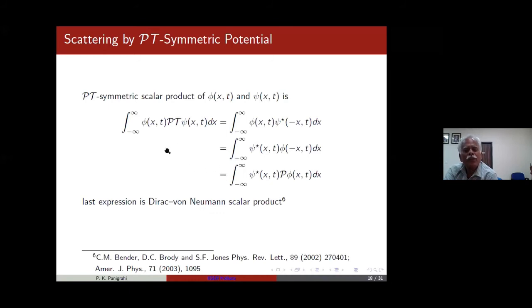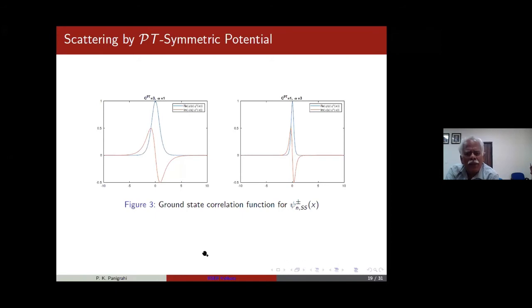Just for the case of the norm, you find that this eta norm, that eta that comes out through this, was earlier pointed out in many of these papers. So you find the correlation and how it behaves for different values of CPT.